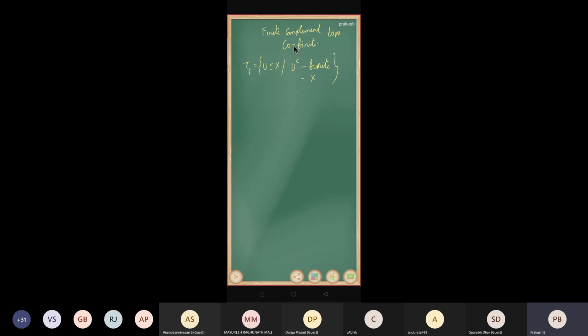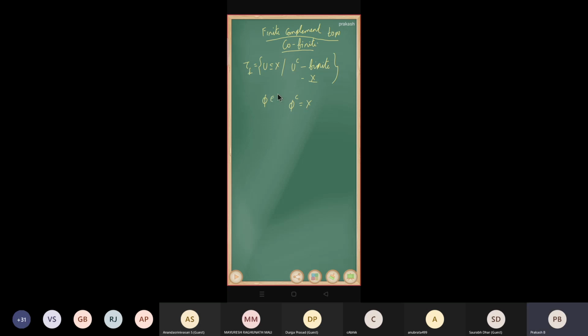So this collection is a topology, and this topology is called a co-finite topology or finite complement topology. Now we are going to show that it satisfies the topological conditions, right? So first we want to show that the empty set is an element of tau. So we want to take a complement, right? So its complement is X. So it is of the second type.